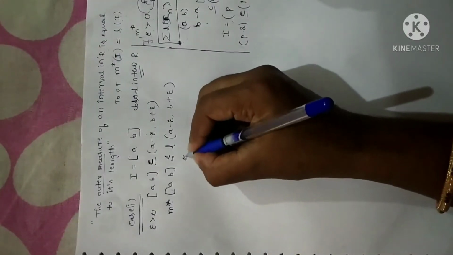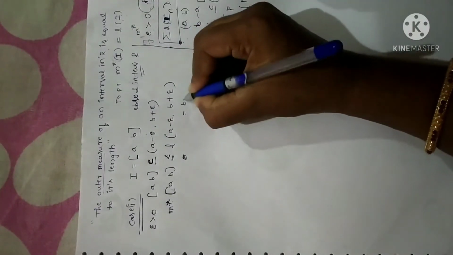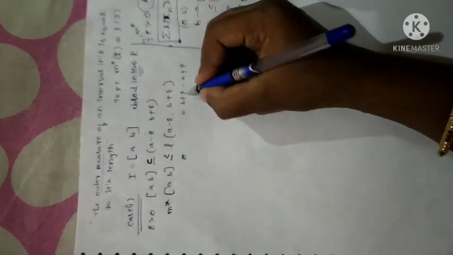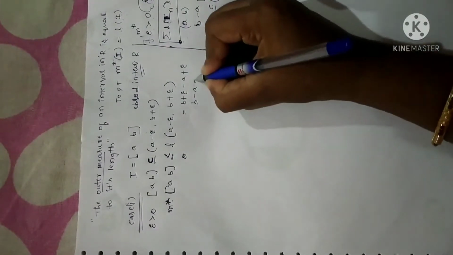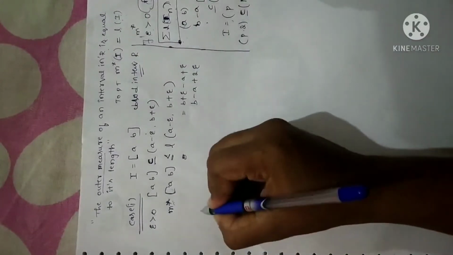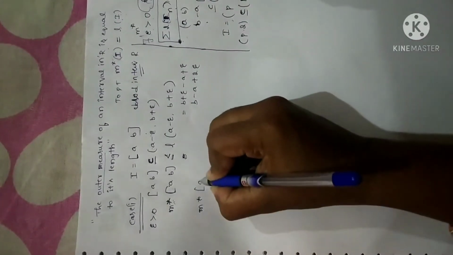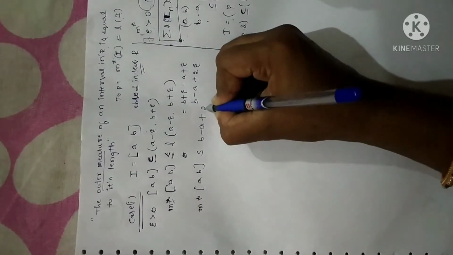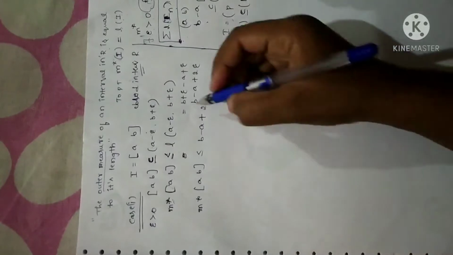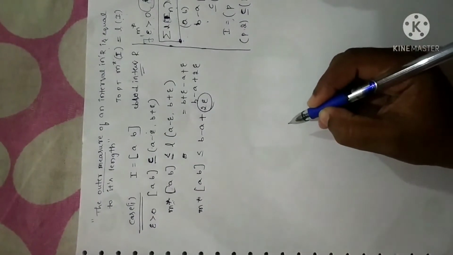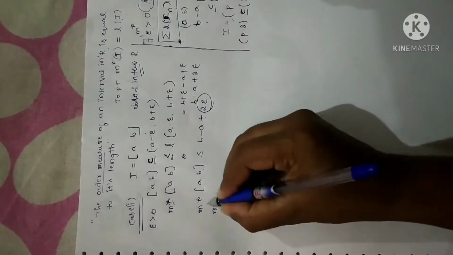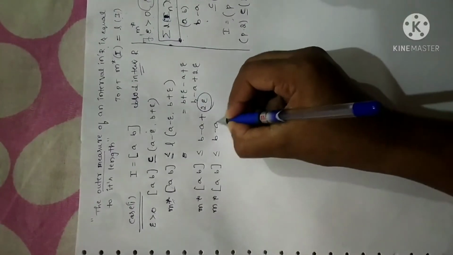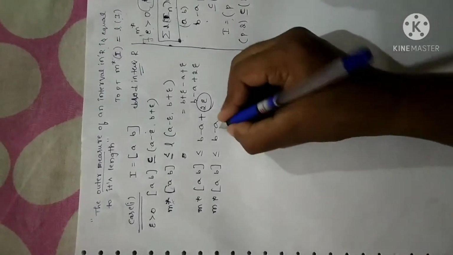So after simplification, I'll get this value as length B plus epsilon minus A minus epsilon, minus of minus will become plus, so that I'll get B minus A plus 2 epsilon, right? So clearly I can write m star of AB is less than or equal to B minus A plus 2 epsilon. Fine. Anyhow, epsilon is an arbitrary quantity. We can neglect it. So I can write m star of AB is less than or equal to B minus A. Is it clear?